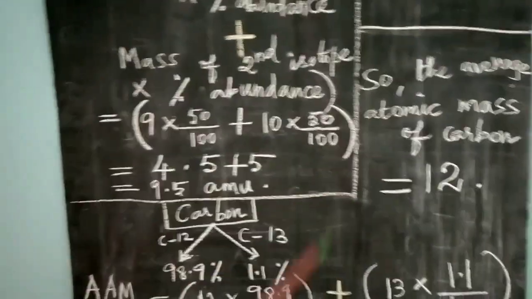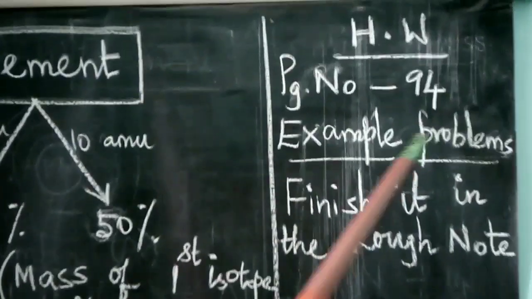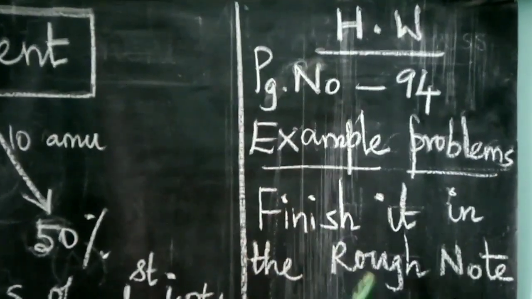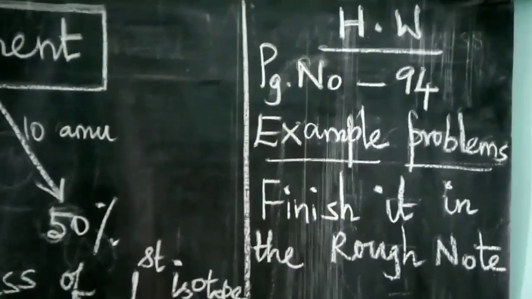So the same model, you have the homework, that is page number 94. You have two example problems. These example problems you have to finish in a rough note. Tomorrow I'll ask it.